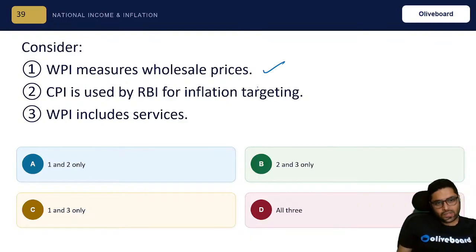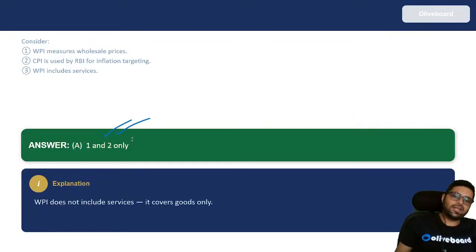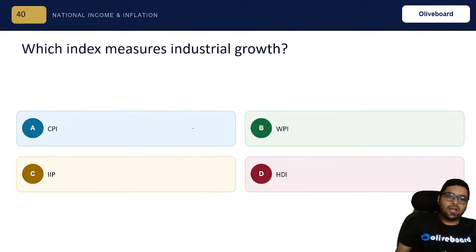Okay, now again statement problem. WPI measures wholesale prices. Obviously correct. That is why W is there. CPI is used by RBI for inflation targeting. Yes, just now I told you RBI will always think about consumer, retail when they are targeting inflation. WPI includes services. No, doesn't. Who does? CPI does. It includes services. WPI doesn't. So which is the answer? 1 and 2 only. WPI does not include services. It includes only goods.